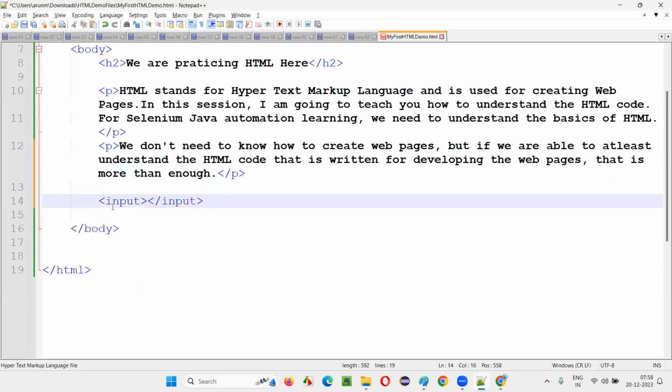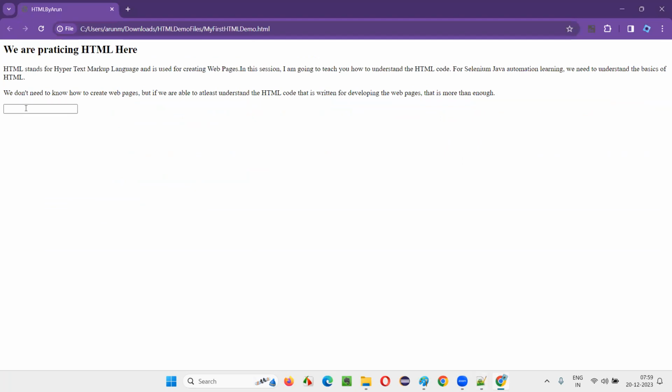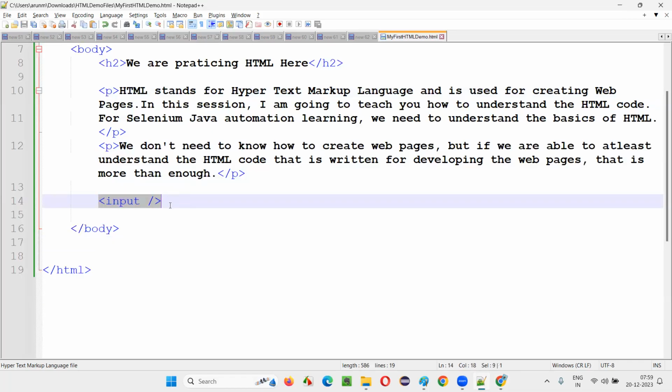Okay. Input. I think input is self-closing, I guess. Let's write input like this. Save this and see what's happening here on the page. Nothing is there, but we got a text box field by default. I can type in it. Okay. By default, if you write an input tag, that is a text box field.